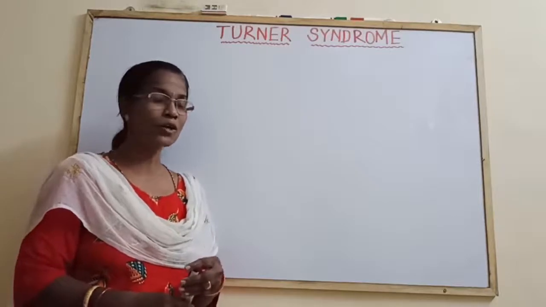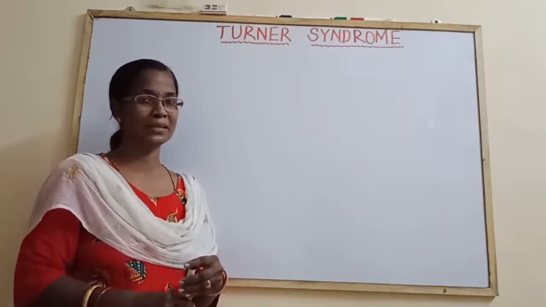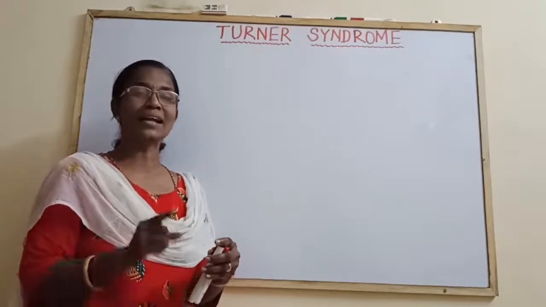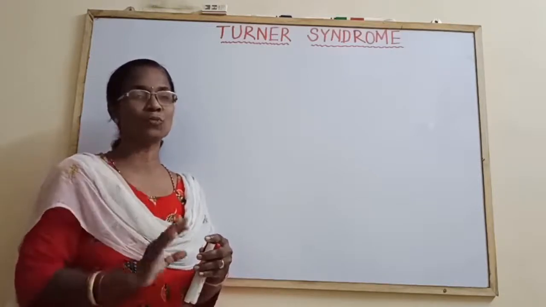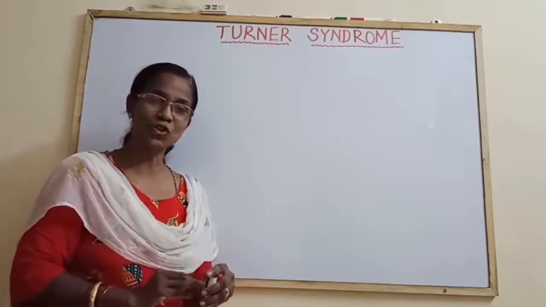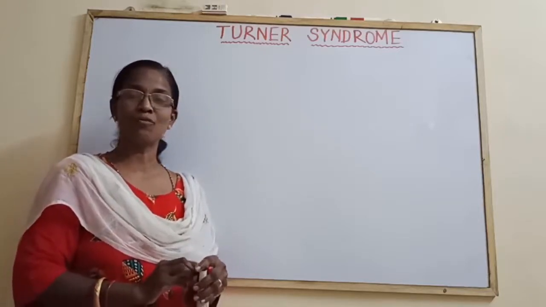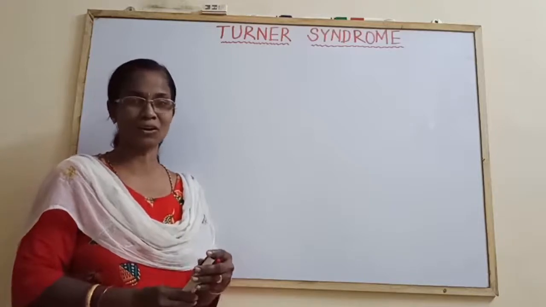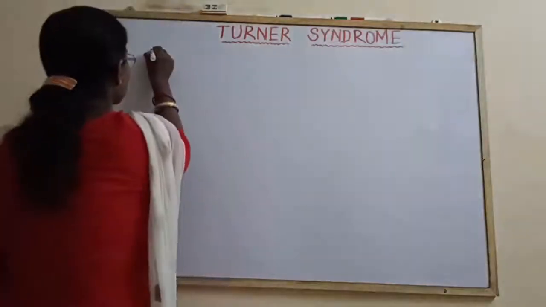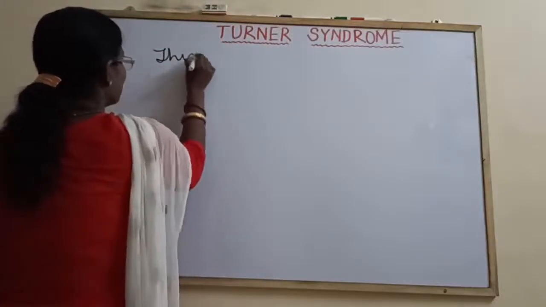Why? Because in Turner syndrome, the female possesses one deficient X chromosome and the number of chromosomes is reduced to 45 instead of 46. So let us write this.